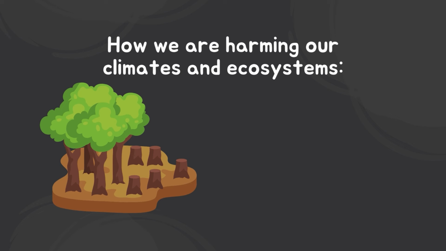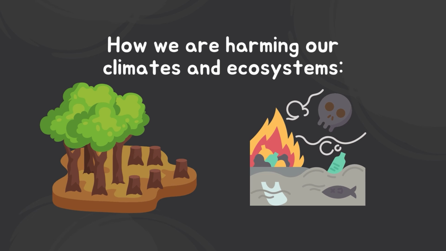How? One way that humans are causing harm is through deforestation. Deforestation is when humans cut down a forest. By cutting down such a large amount of trees, it can lead to an increase in greenhouse gases because there are not enough trees to convert carbon dioxide into oxygen. This action can lead to a hotter climate.